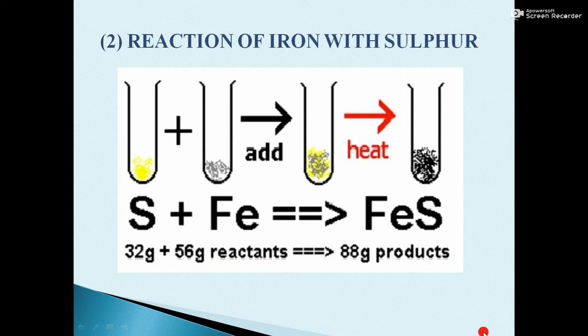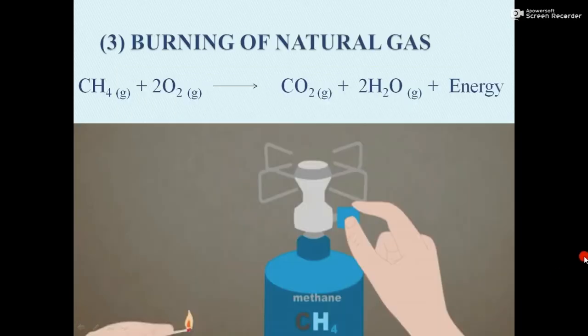So again, the masses of the reactants, if we take the sum of the masses of the reactants, that will be equal to the total mass of the product. Now let's take some examples which include burning. The very first one amongst the list is burning of natural gas.